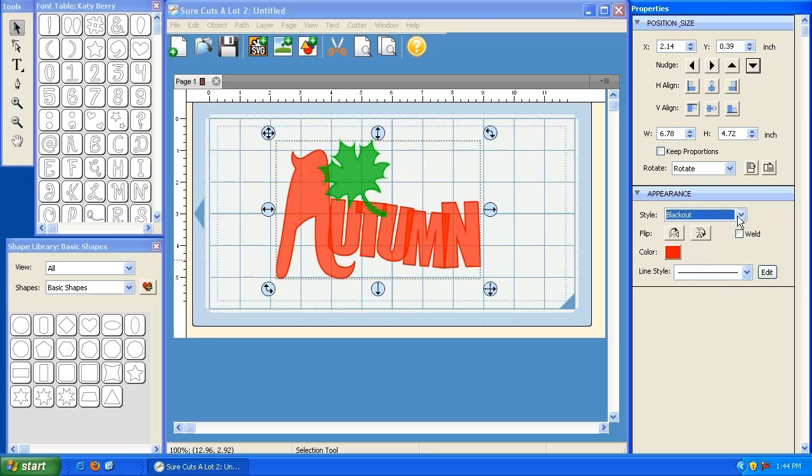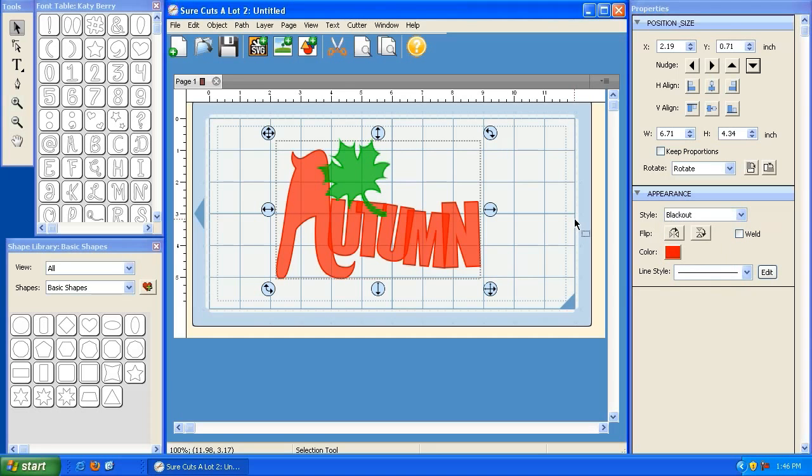Again, here's the blackout option. And then these three options here, shadow blackout rounded, shadow blackout pointy, and shadow blackout straight, are basically a combination of these two, shadow and blackout. So that's it as far as welding goes. Just remember, when it comes to welding, it's important that each element on the mat that you want to weld together has the weld checkbox checked.